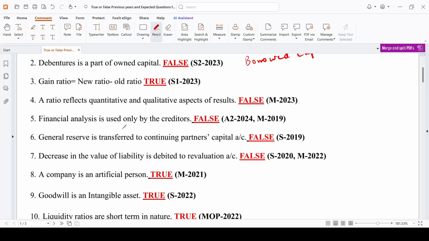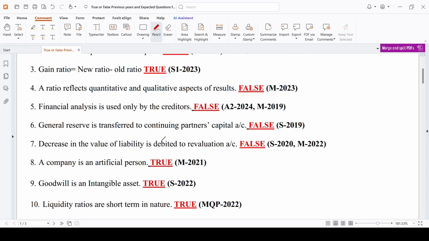Okay. General reserve is transferred to continuing partners capital account. Continuing partners is nothing but those who are continuing in the business after retirement. They are asking whether you have to give the general reserve only to the continuing partners. No. General reserve in retirement will be distributed to all the partners in their old profit sharing ratio.